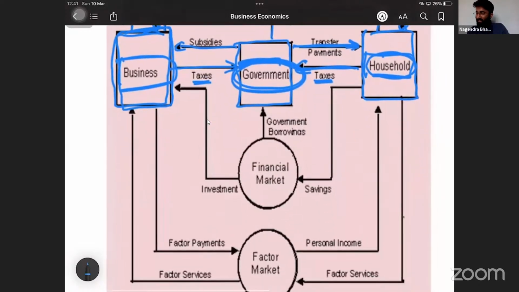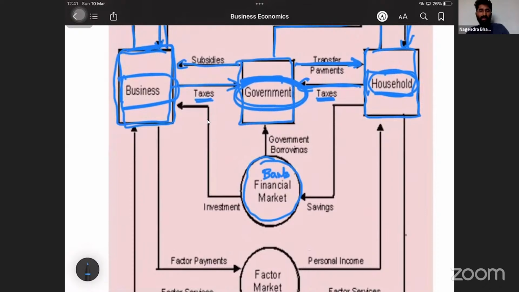Next one. One more is the financial market. Nothing but banks. So what happens? From banks, business will take some loans for making investment. Households, what do they do? They will save some amount, no? Where do they park their money? In the bank. Government also wants some money in the form of loan. So that is called government borrowings. Banks will give money to the business, they give money to the government, and they take money from the household. That's it.